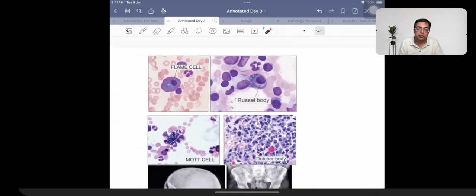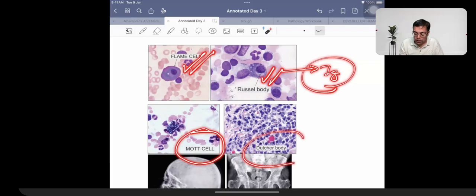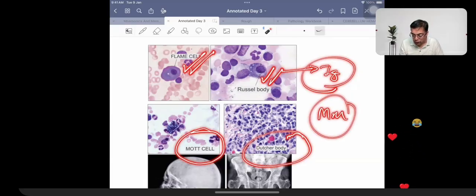These can be examples of image-based questions. MOTT cells, which was again given as a question in the 2023 exam, you can be having flame cells, Russell bodies, immunoglobulins are present, and we have a body given the name of Dutcher body. So Russell body, Dutcher body, MOTT cell, flame cell is what you see in a patient suffering from multiple myeloma.